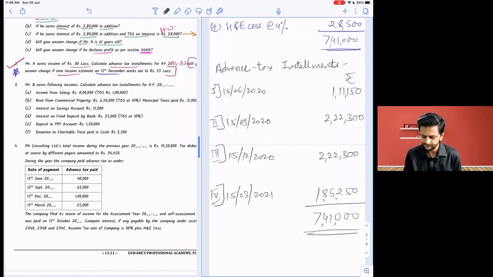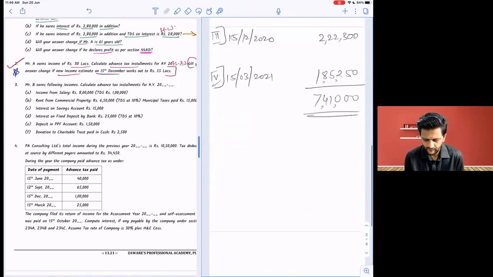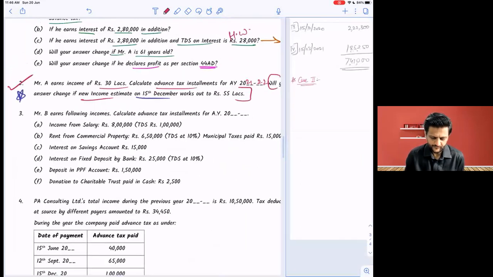Now, this is quite important. Okay, pay attention. Case 2. Please pay attention. What is the case? Understand that first. Everybody?